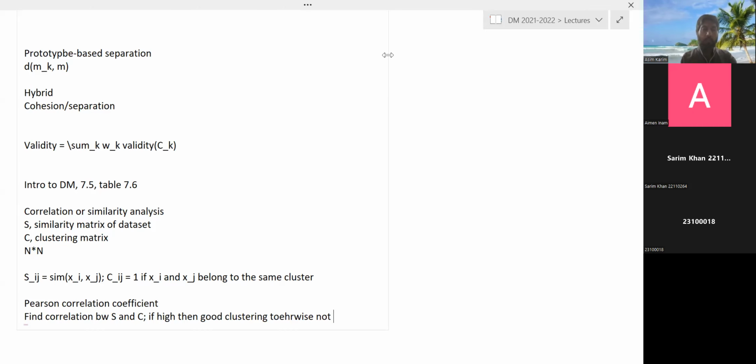Random clusters with random S would give you very low correlation, which means you have not found good clusters, or the structure in S. Of course, there wasn't any structure in S. So this validates that either your data set is not clusterable, or your algorithm is not able to cluster. To distinguish between the two, you will need to apply multiple algorithms.